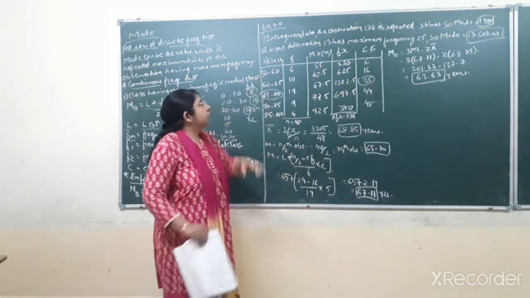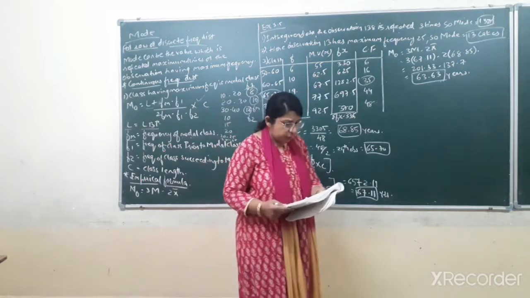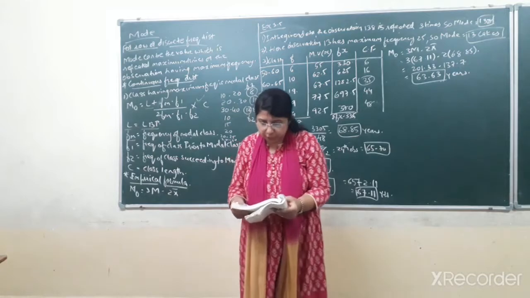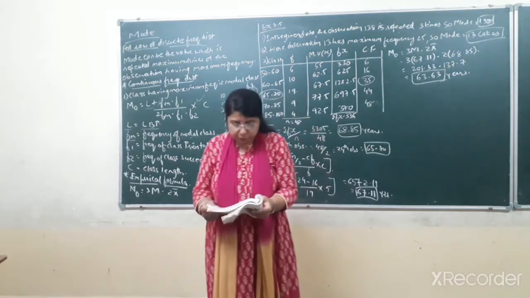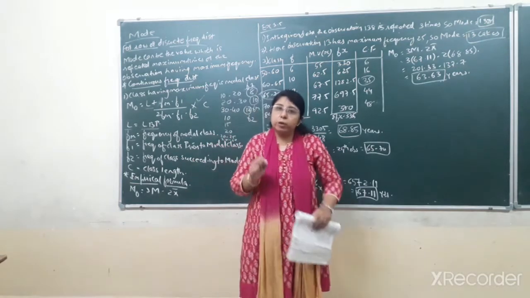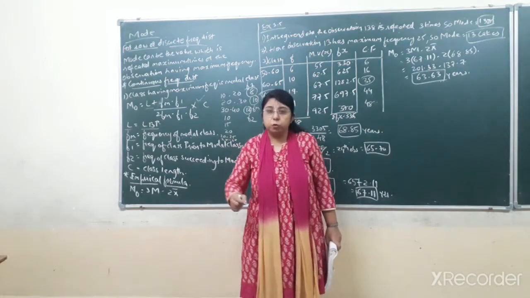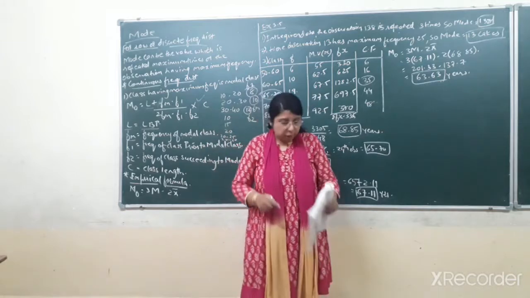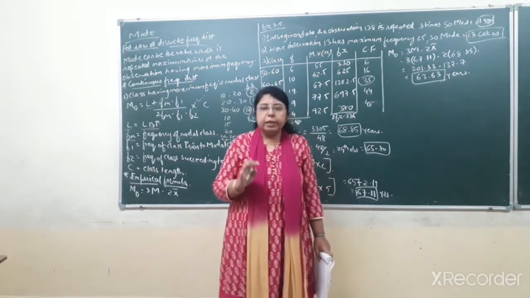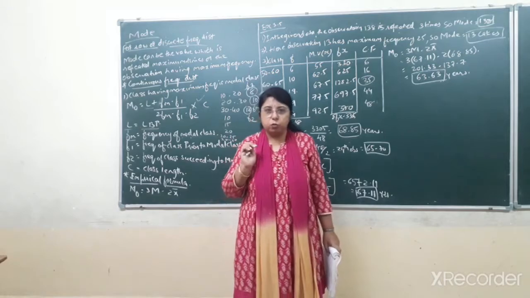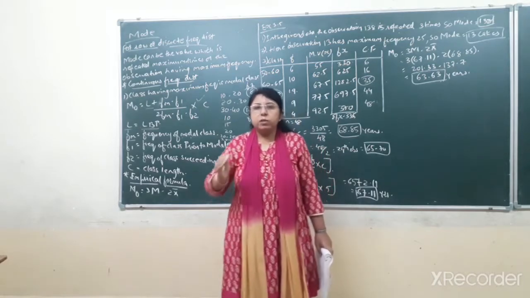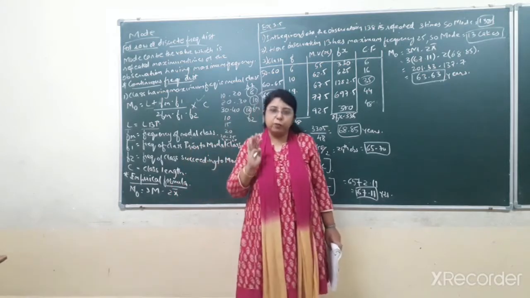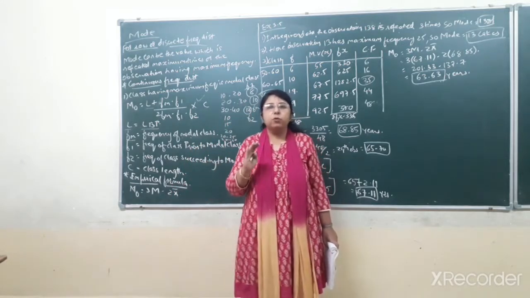Next question, that is question number 2. Let us read that. The following table gives the number of cakes sold each day at a bakery. Find the mode for sale of cakes. Now over here it is a question of discrete frequency distribution, because for each of the observations the frequency is given to you. So you can easily identify by reading the question that it is a sum of discrete frequency distribution. In case of discrete frequency distribution also, the observation which has the maximum frequency will be considered as the value of mode.